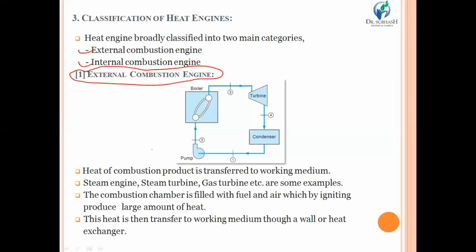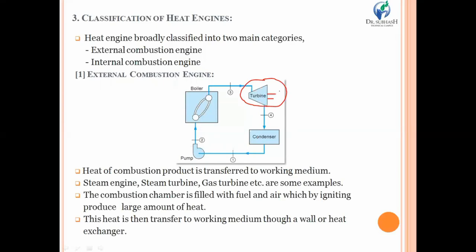So look at the screen. You have been given one steam power plant. Look, there is a boiler, there is a turbine, there is a condenser, and finally it has a pump. So ultimately, external combustion engine, what I have discussed earlier: in case of an external combustion engine, heat is produced outside the converting machine. That means this is a converting machine which converts the heat energy into mechanical energy.